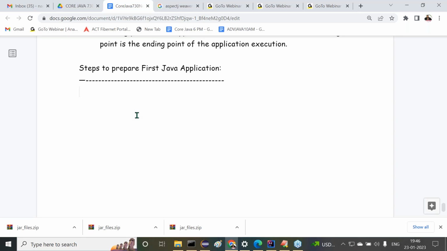Now, if we want to prepare any basic or fundamental Java program, what exactly are the steps we have to do? Nothing, sir. I have only a laptop. In my laptop, only the operating system. I have some internet connection. That's it. Well, nowadays, every laptop must have an internet connection.